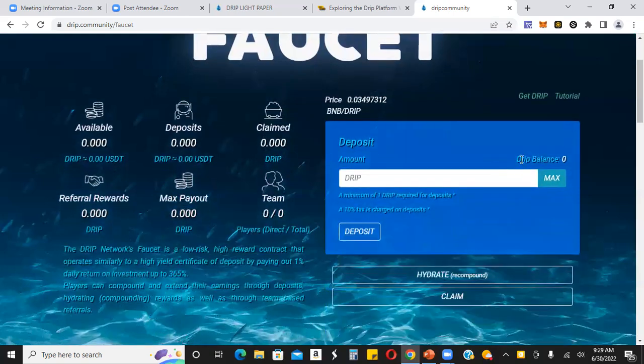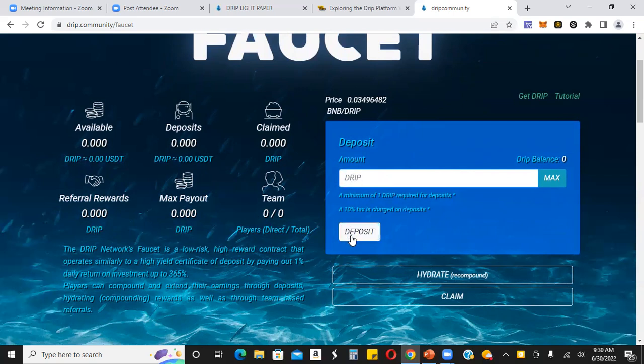Also here, you'll be able to see your drip balance. This is where you input how much drip you want to put in. Once you get some drip, I'll show you how to do that here on the swap. But once you get some drip and you want to get into the Faucet contract, you'll get yourself a buddy address to join. Then you'll type in here how much drip you want to put in.